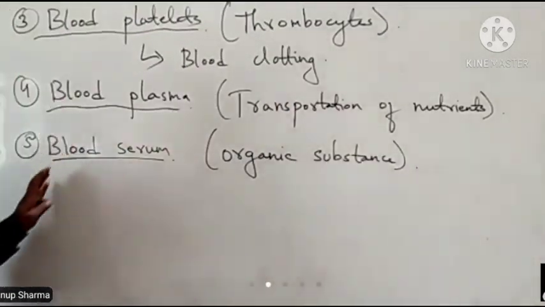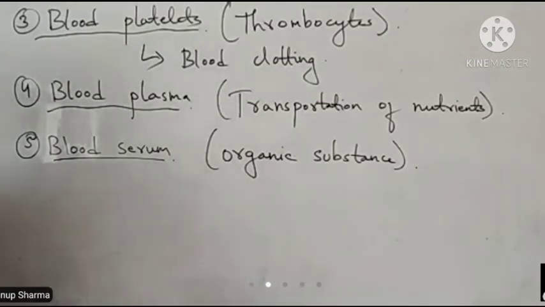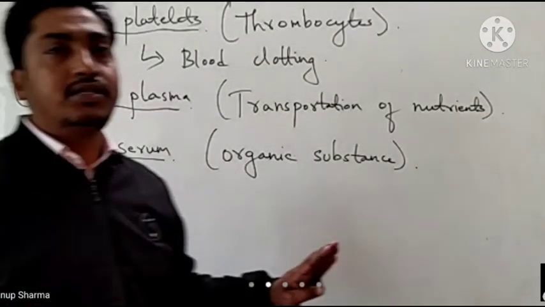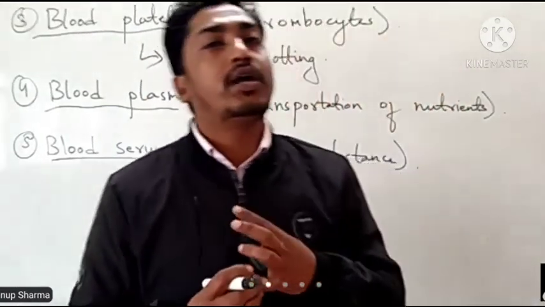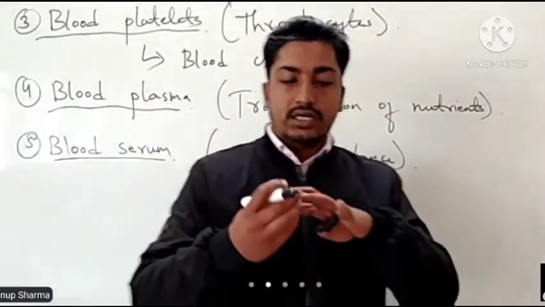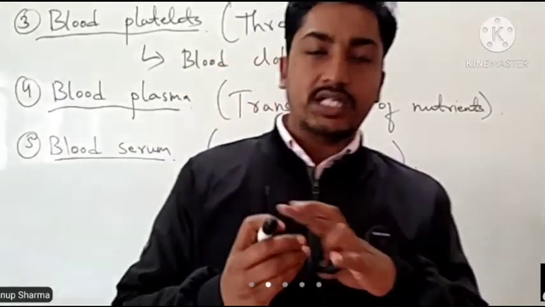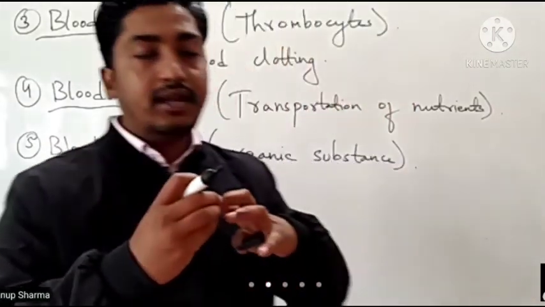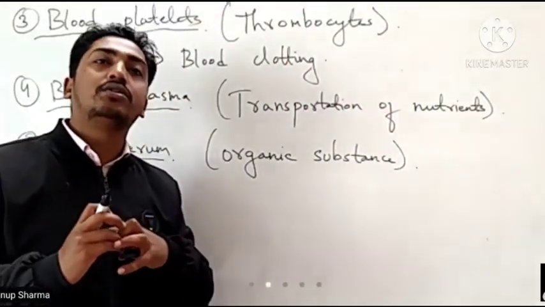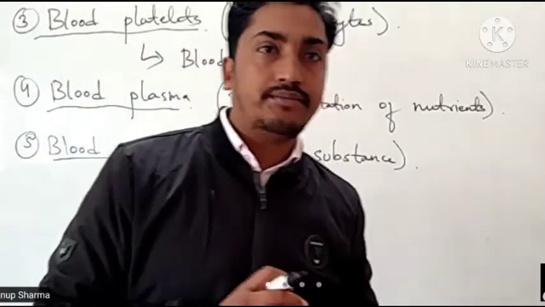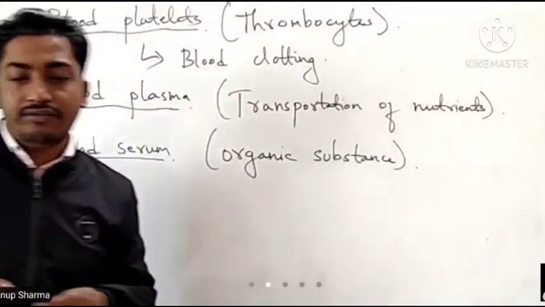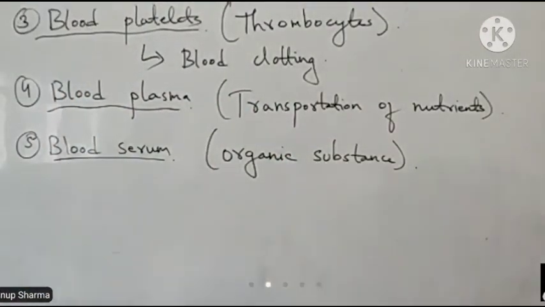So these were all the 5 components of blood. Number 1, RBC, red blood cells or erythrocytes, WBC, white blood cells or leukocytes, then blood platelets or thrombocytes, blood plasma and blood serum. So we have 5 components of blood.